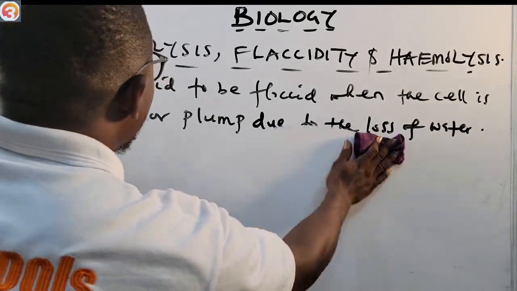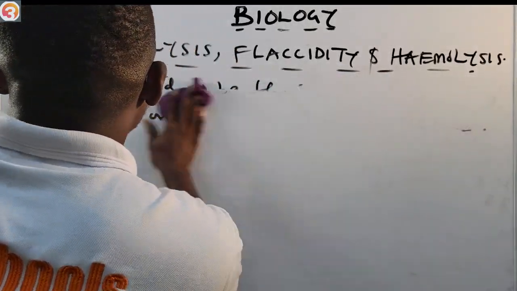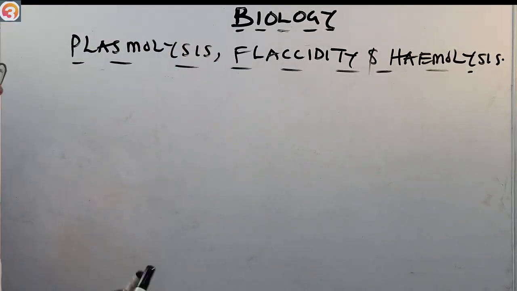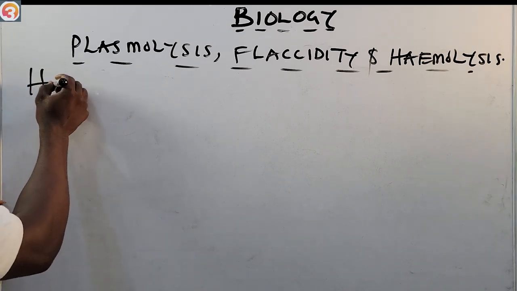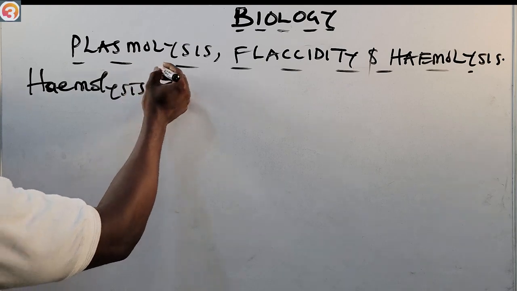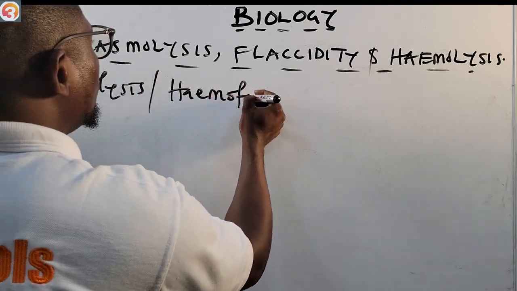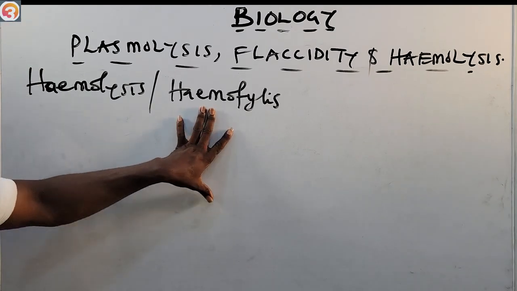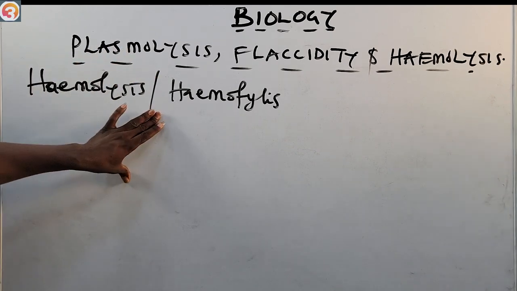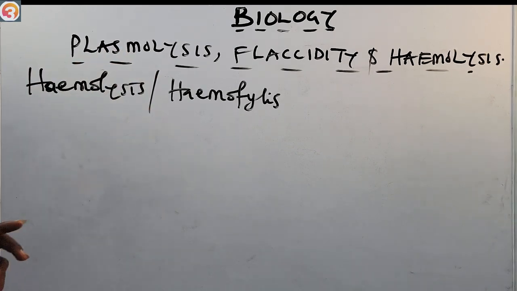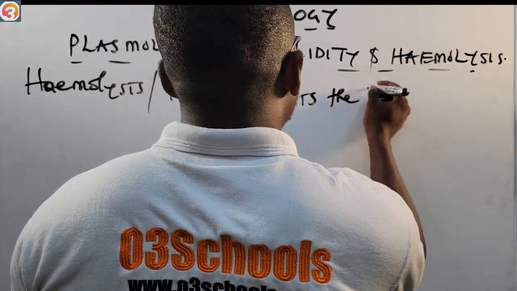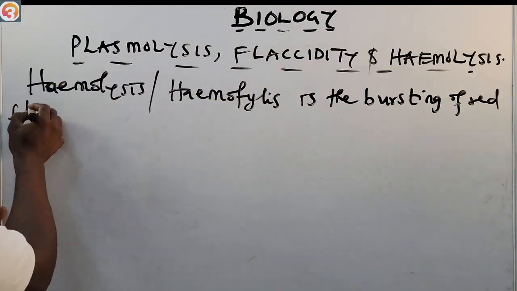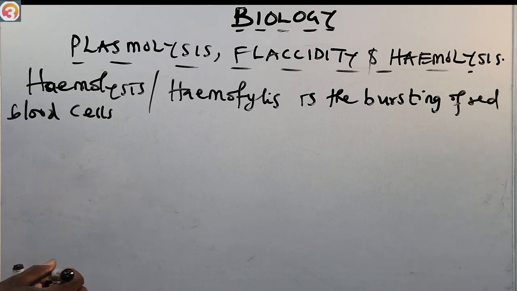That is flaccidity. Now let's talk about haemolysis on the other hand. Haemolysis is also known as hematolysis. Either you hear hemolysis or hematolysis. Another name for hemolysis is hematolysis. It is the bursting of red blood cells.